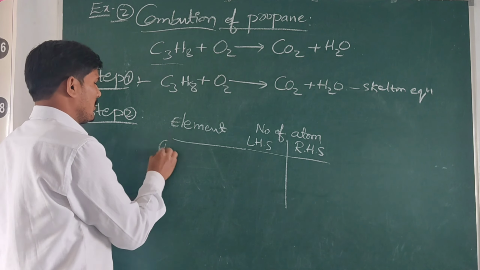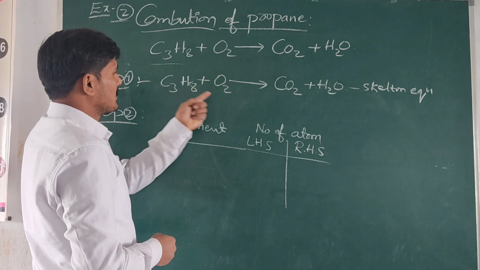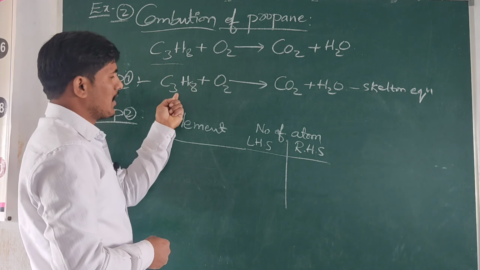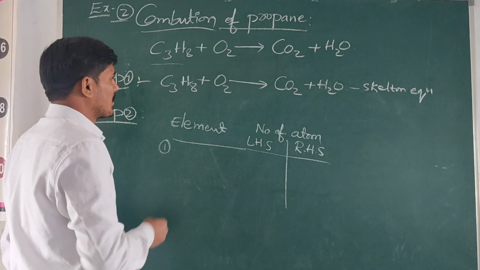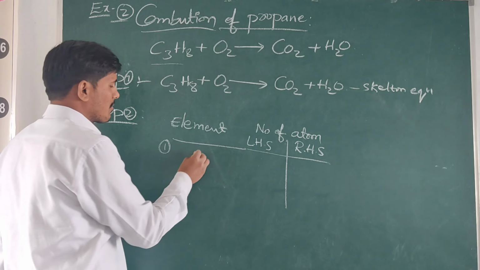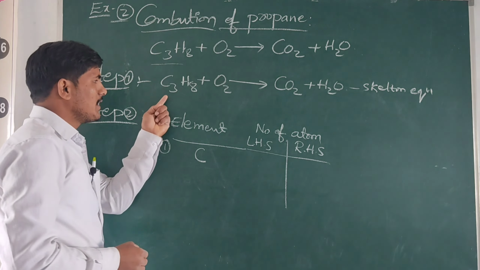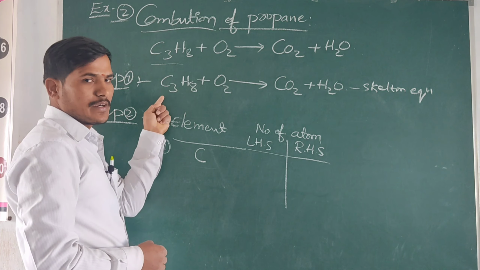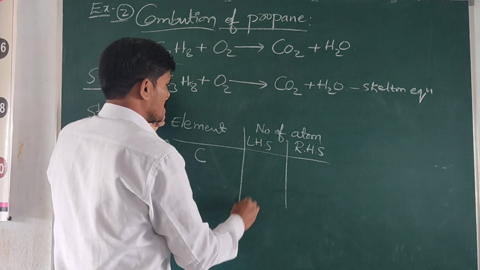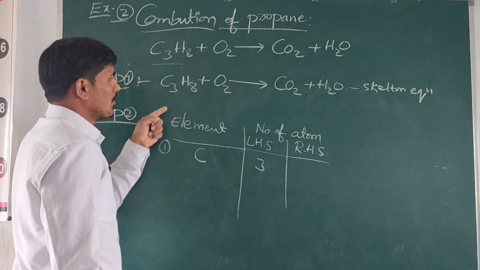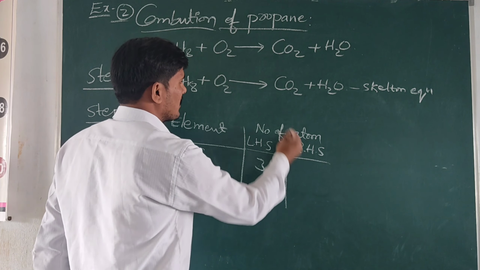Here observe the first element. Which is the first element? Take the complex molecule compared to oxygen and propane. So take first in the complex molecule, first carbon. How many carbons are present on the left side? 3 carbons are present. On the left side, 3 carbons are present. Right, 3 here. How many carbons are present on the right side?